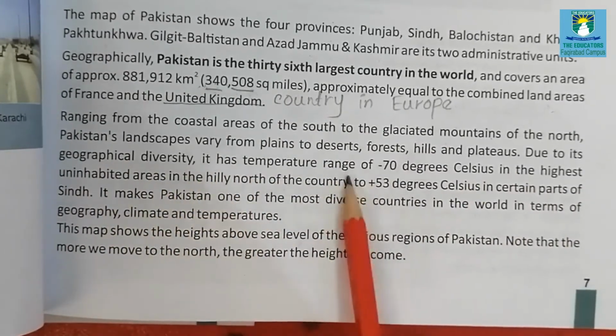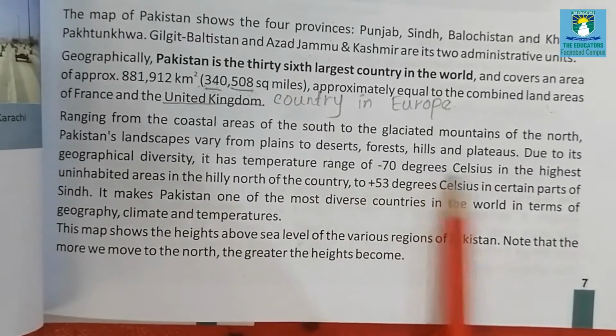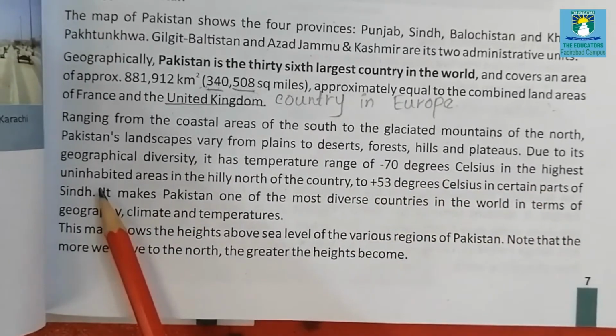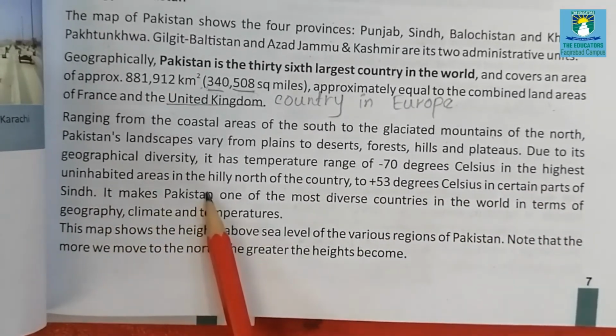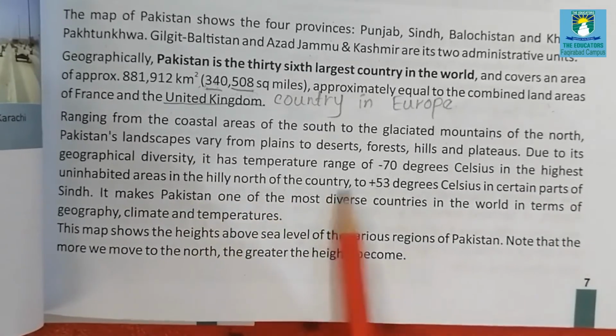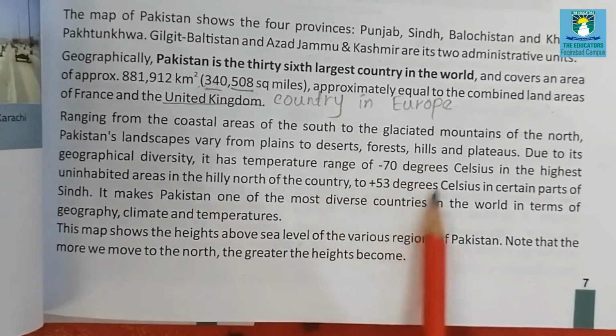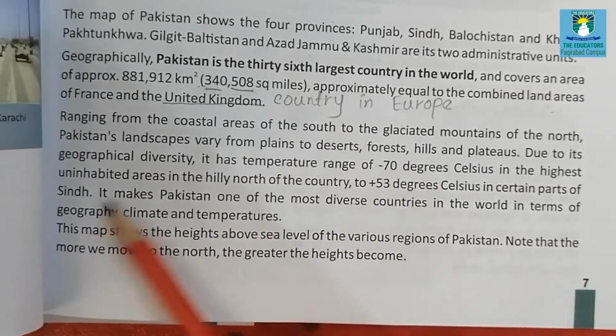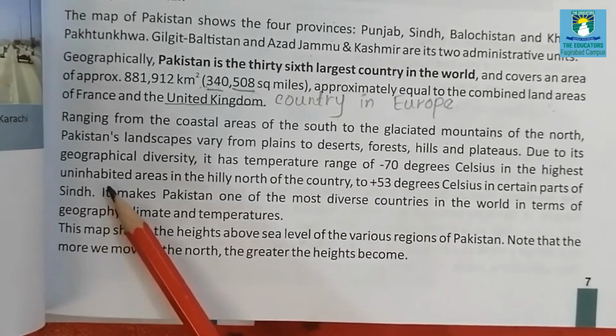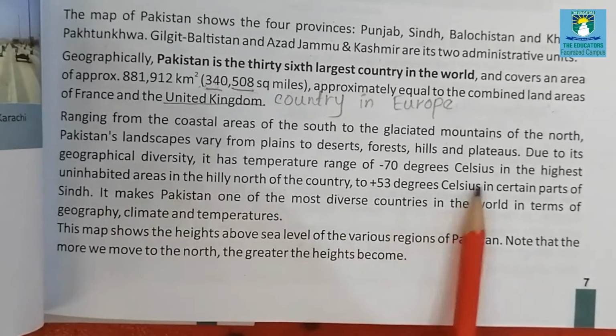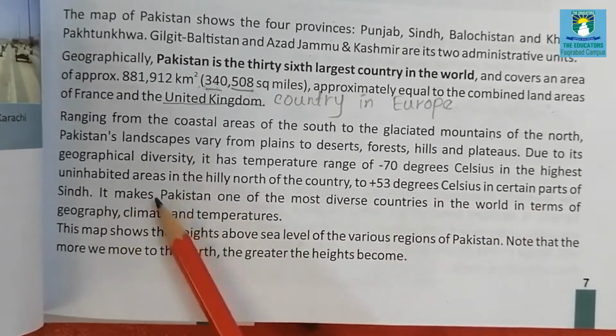It has a temperature range of -70 degrees centigrade in the highest uninhabited areas in the hilly north of the country. It means that in the hilly areas or in the north side, which are usually considered as mountainous regions, they have -70 degrees centigrade. It means that very cold, and it is usually uninhabited. It means that unpopulated, not so much population is present there, and it is highest.